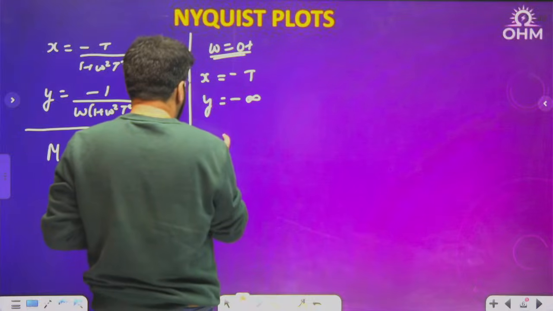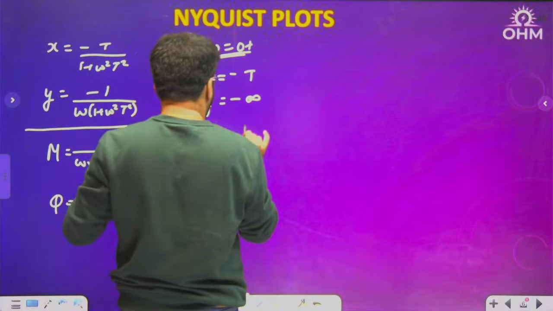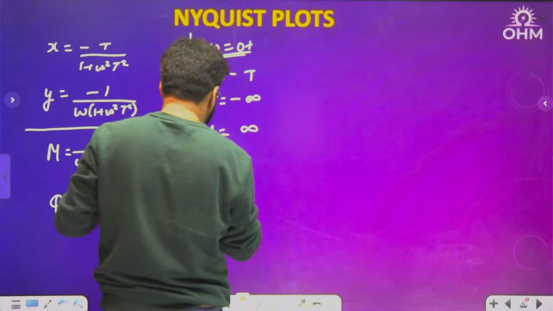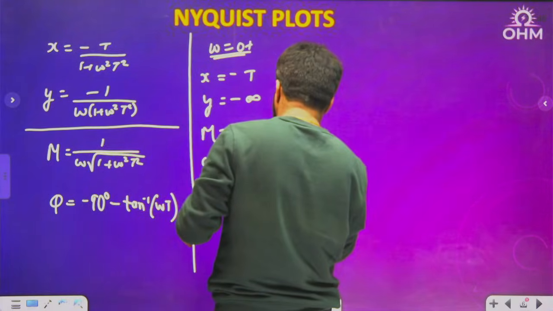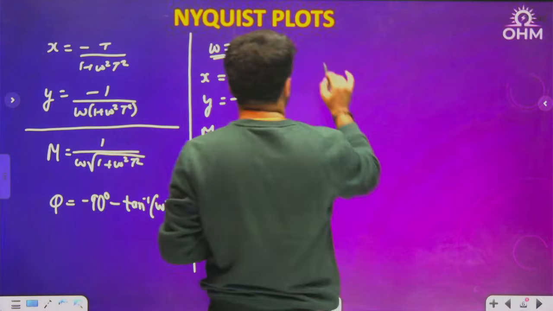Now see, what about the magnitude? Magnitude 1 upon 0, infinity. What about the phase? Minus 90 minus tan inverse 0. Tan inverse 0 will be 0. So phase will be minus 90. Okay, phase will be minus 90.